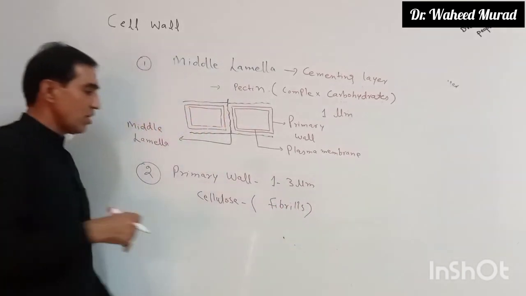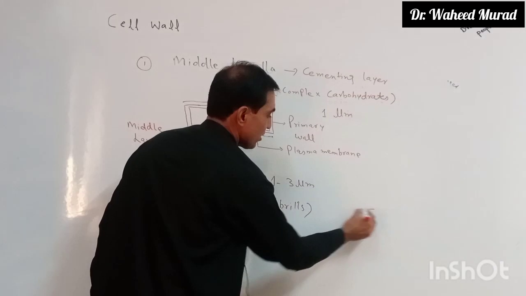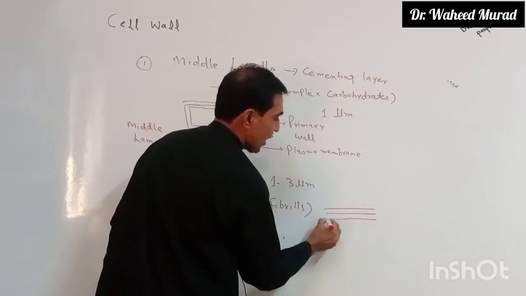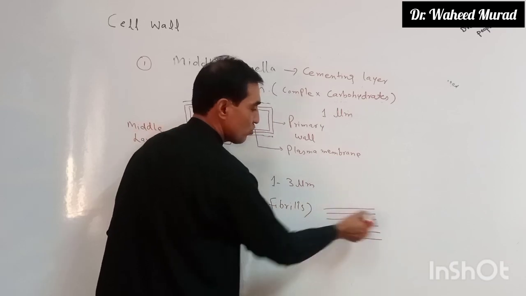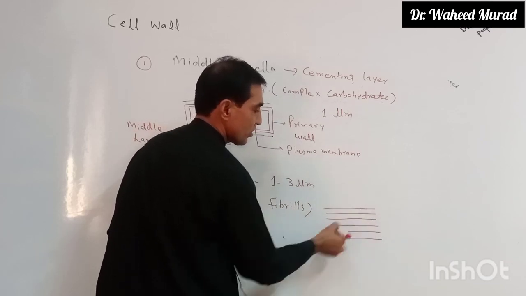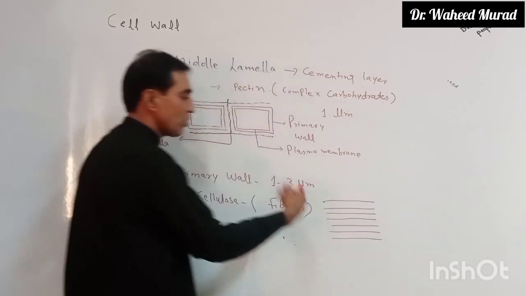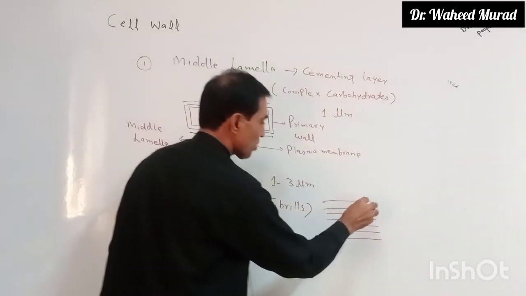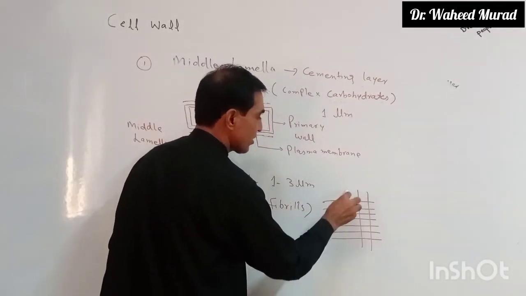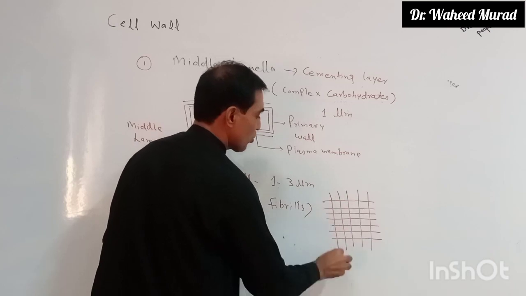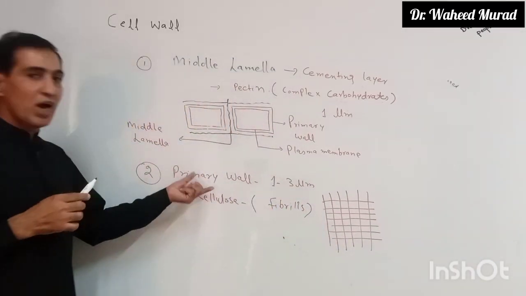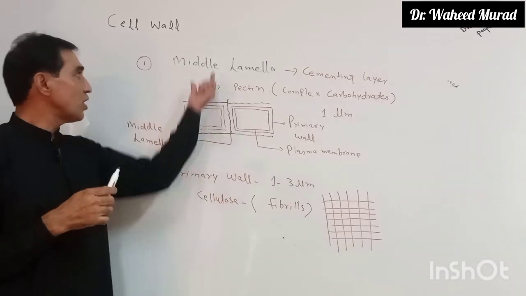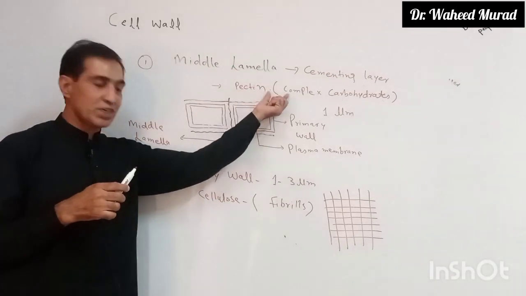Cellulose fibrils, and these cellulose fibers are arranged in a criss-cross manner. One cellulose fiber, another, a third, a fourth, a fifth, a sixth, in hundreds cellulose fibers are present, and they have a criss-cross arrangement. This is called criss-cross arrangement. So the primary wall is mainly formed by cellulose. Middle lamella is mainly formed by pectin.